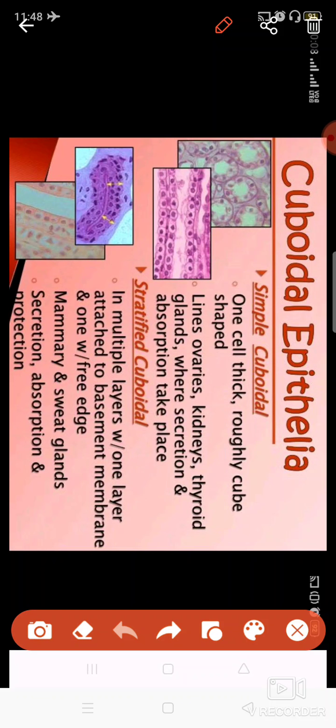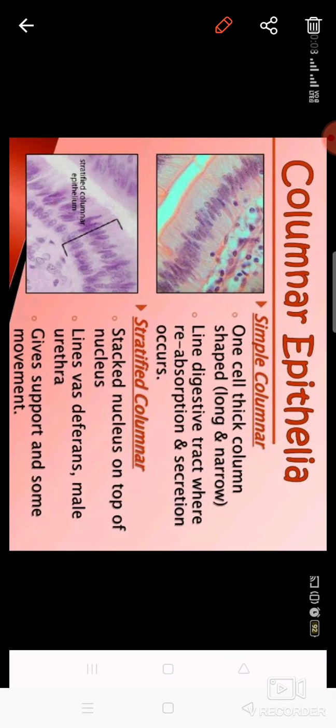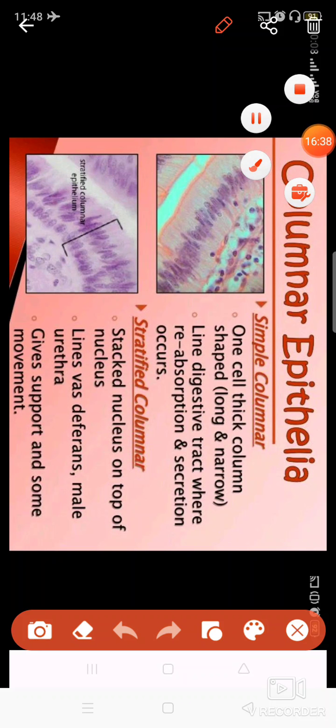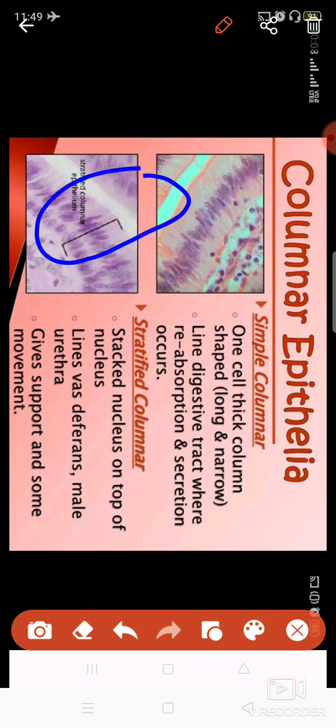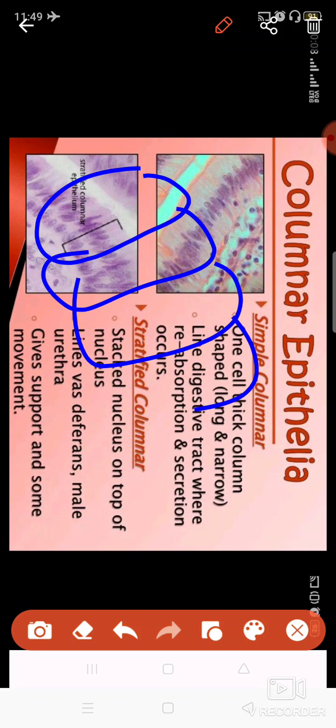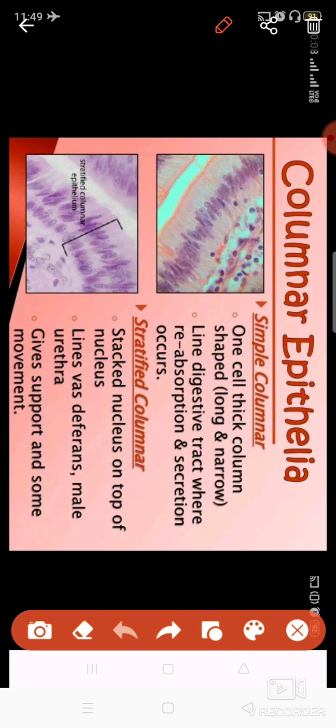Their function is again secretion, absorption, and protection from the external environment. Then comes the columnar epithelial tissue. Columnar epithelial tissue can be of two types, simple and stratified. Columnar, as I told, refers to their length; these are pillar-like cells, long and narrow cells.